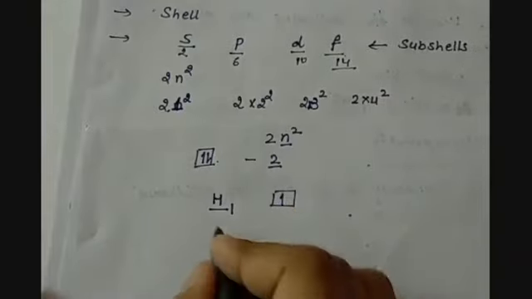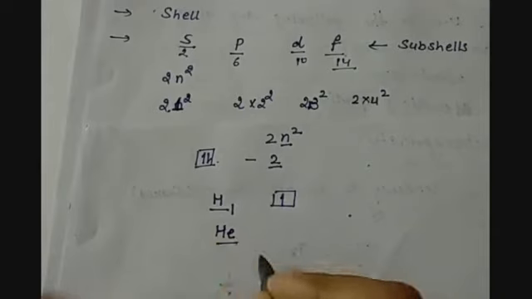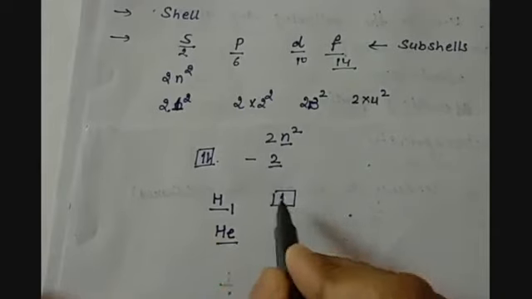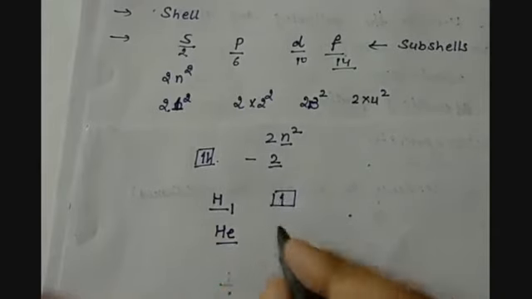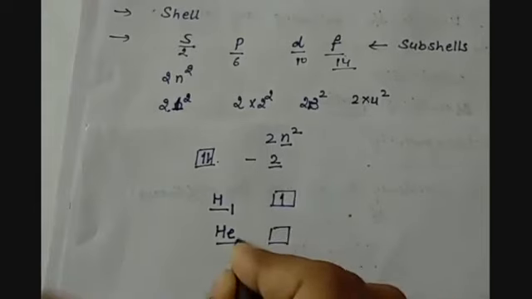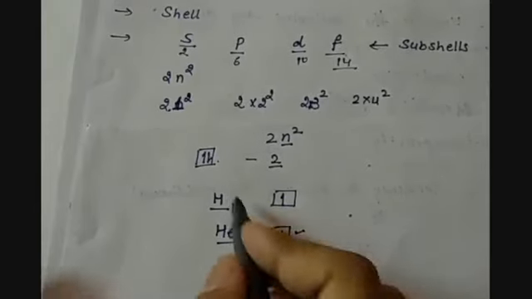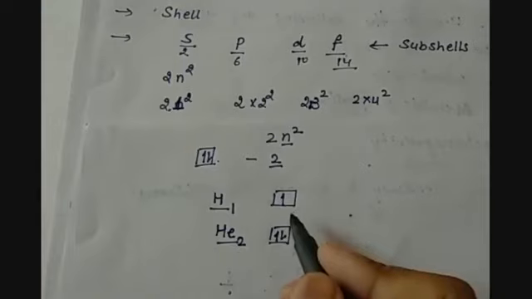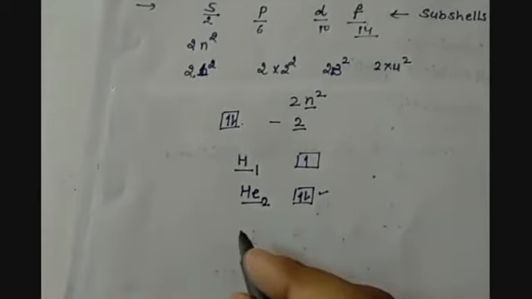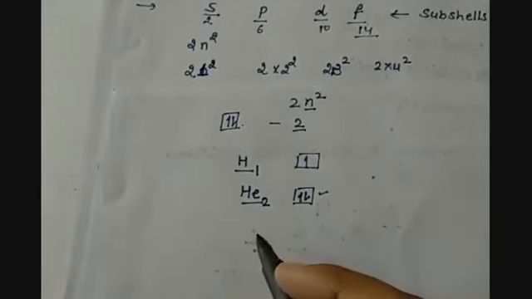In case of helium, as 2 electrons can be accommodated in the S subshell only, helium, which has atomic number 2, will have its 2 electrons filled in the S subshell only. So that is why helium and hydrogen are both in the S block. If we talk about other elements, that is why there are 2 groups. In group 1, we have lithium, sodium, potassium and so on.